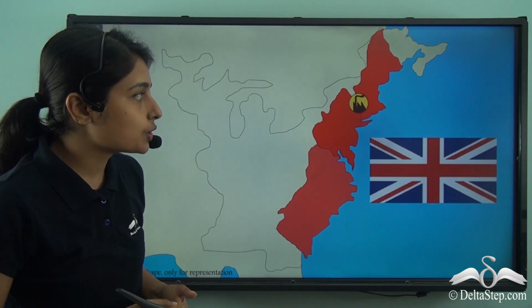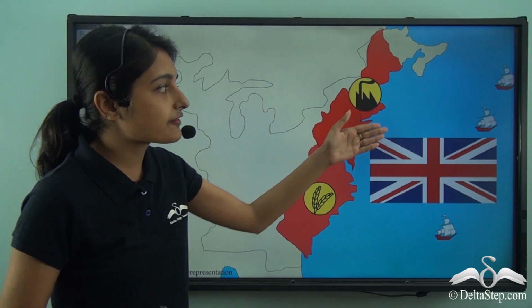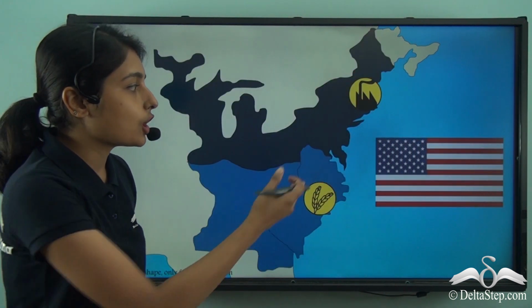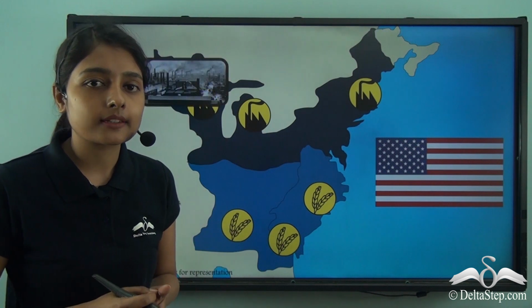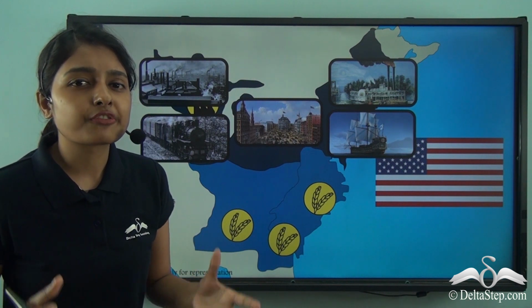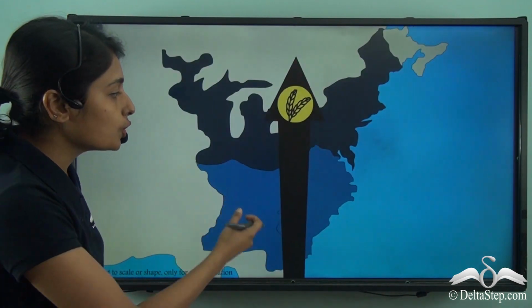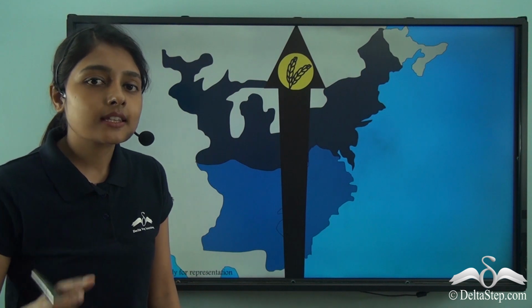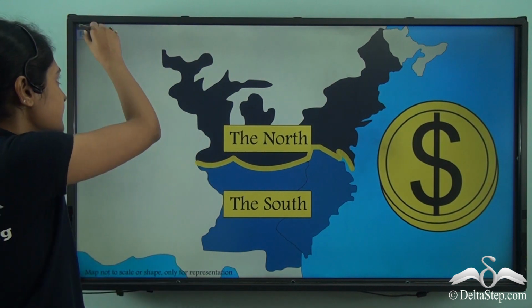It was during the British colonial rule that the northern colonies and the southern colonies developed differently. But soon after, the British left America and USA got its independence. When the Industrial Revolution reached America, it had diverse impacts. The northern colonies emerged as important industrial centers with the introduction of railways and construction of canals, but the southern colonies remained rural and agrarian. Cotton was still being planted in these colonies, so they were rural and agrarian in nature. And this caused a difference in the economy between the northern colonies and the southern colonies.